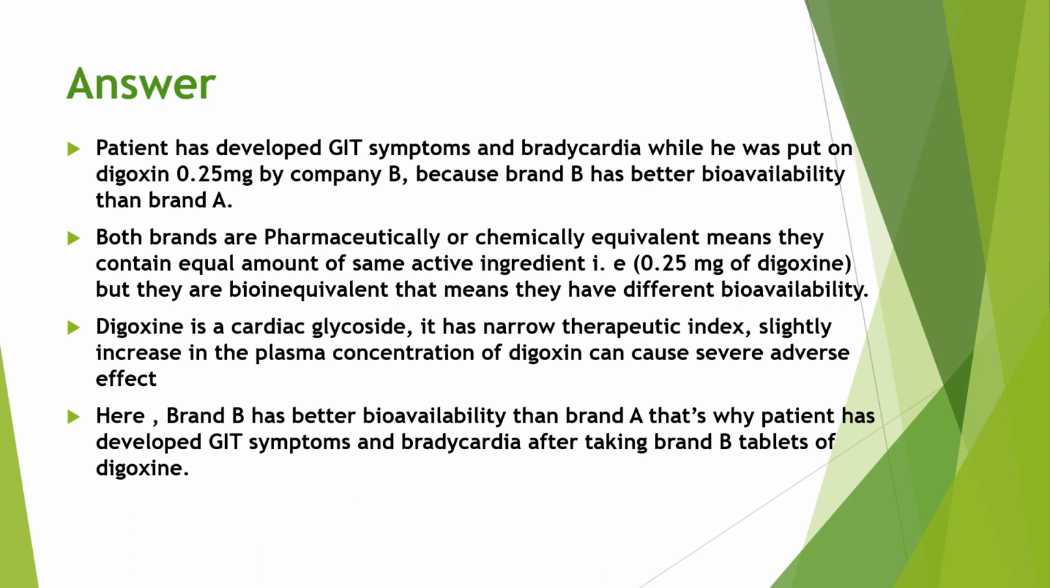Digoxin is a cardiac glycoside. It has a narrow therapeutic index. A slight increase in the plasma concentration of digoxin can cause severe adverse effects. Here brand B has better bioavailability than brand A. That's why the patient developed GIT symptoms and bradycardia after taking brand B tablet of digoxin.